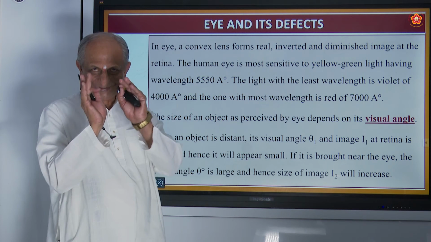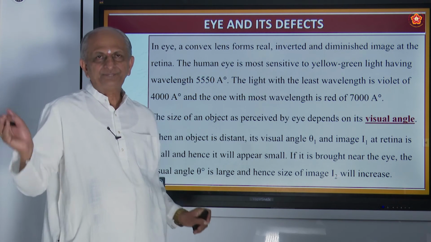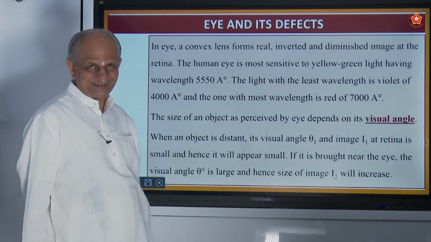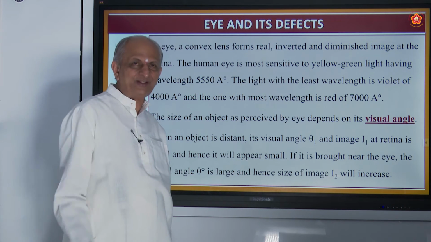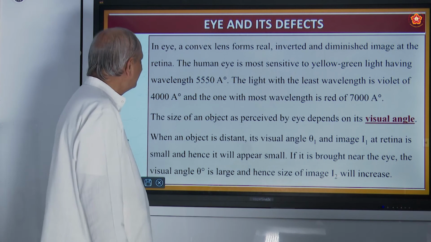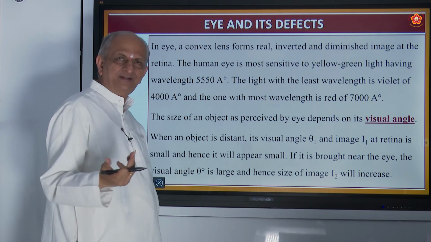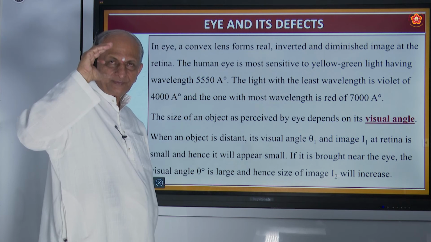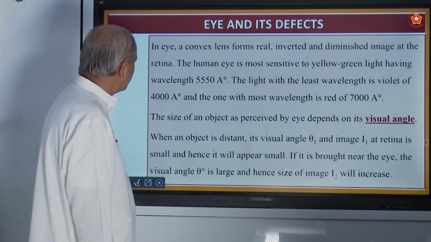When an eye is not working properly, then we have to use what is called as spectacles. You might have seen even some of the students also have spectacles. Why are they using spectacles? Because the eye does not have the proper capacity to form the image.